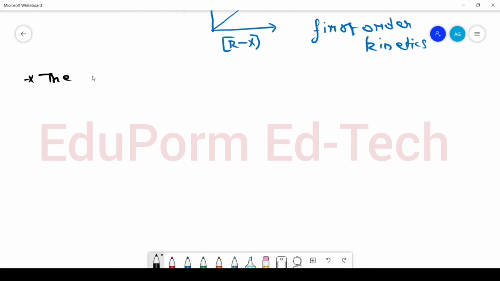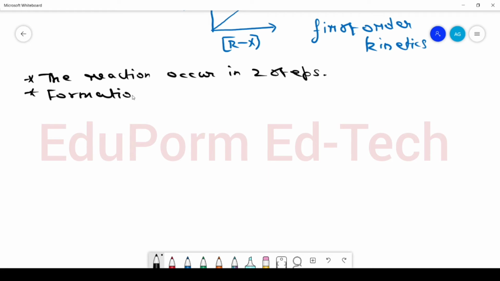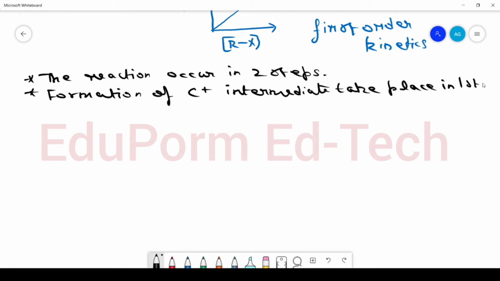The reaction occurs in two steps. Next important point, formation of carbocation intermediate takes place in first step.